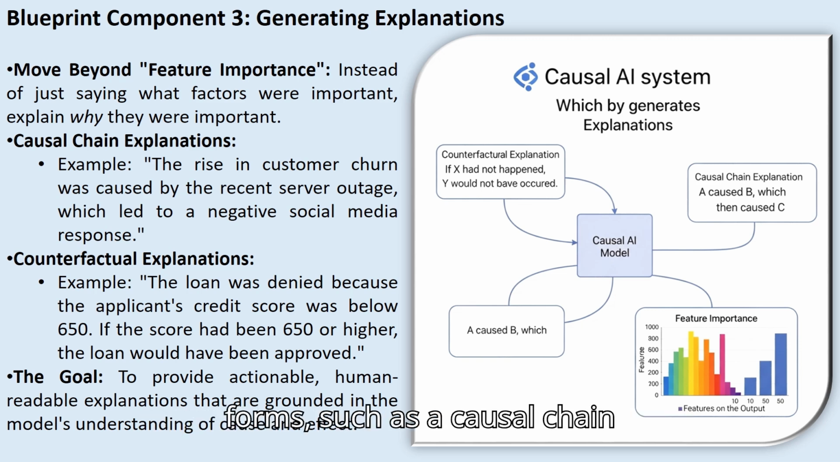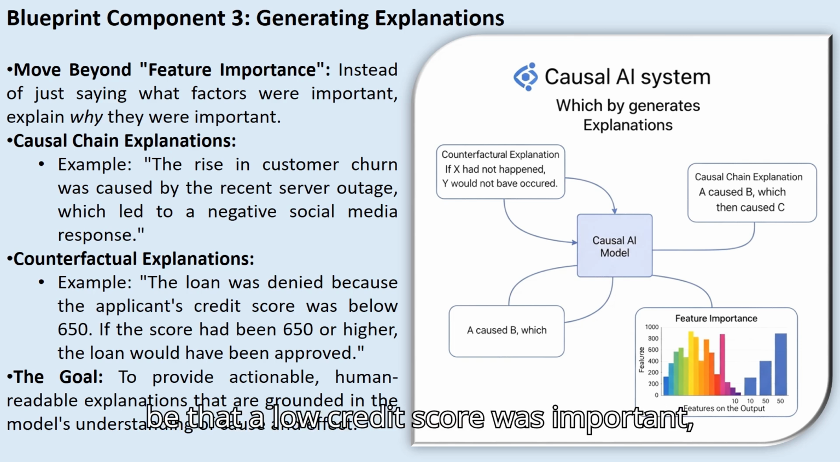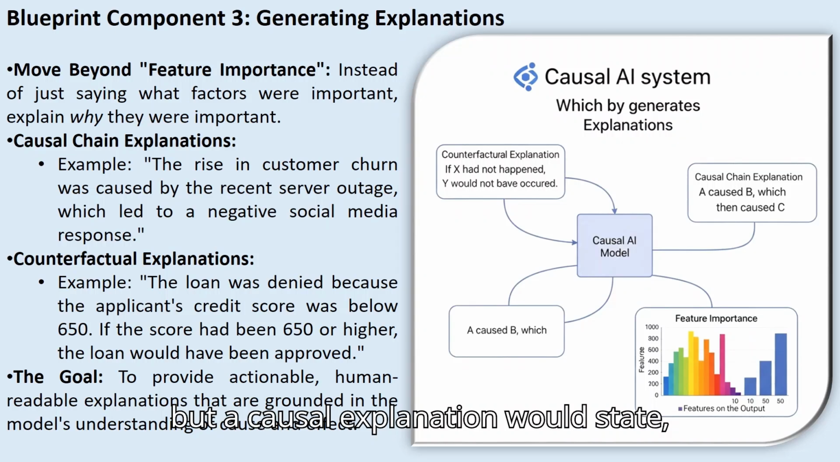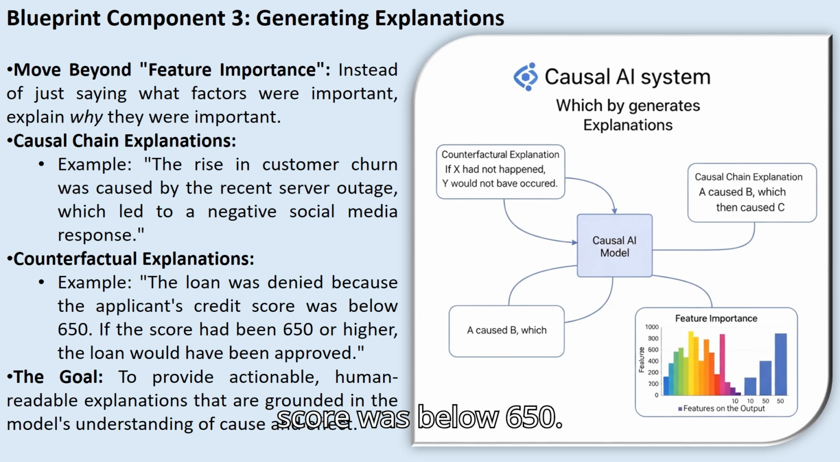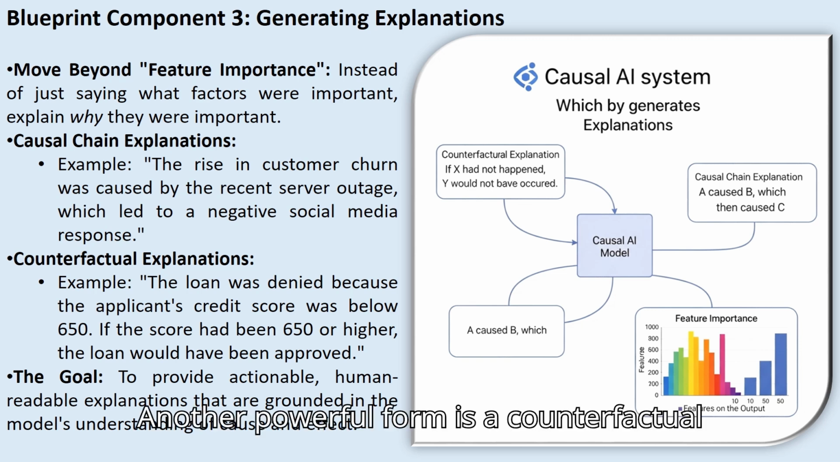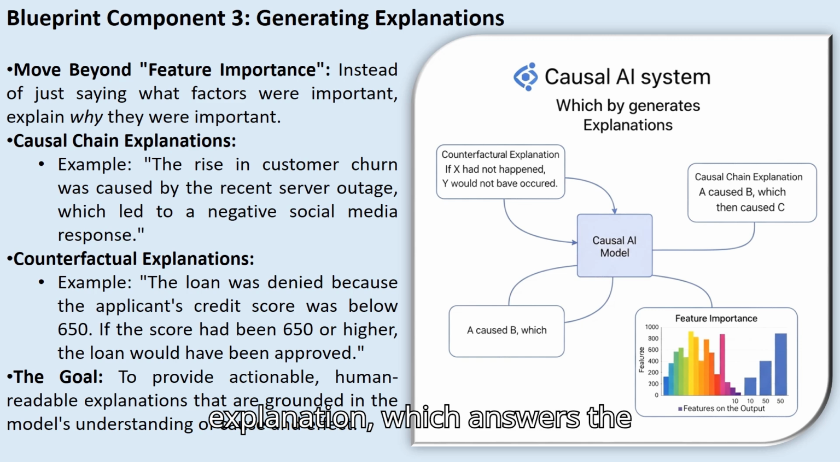We move beyond simple feature importance to provide explanations that reveal the causal mechanisms. This can take several forms, such as a causal chain explanation that clearly lays out the sequence of events. For a loan application, a simple explanation might be that a low credit score was important, but a causal explanation would state, your loan was denied because your credit score was below 650. Another powerful form is a counterfactual explanation, which answers the what-if question and provides a clear path forward for the user. By integrating these methods, we create AI that is not only smart but also transparent and helpful.